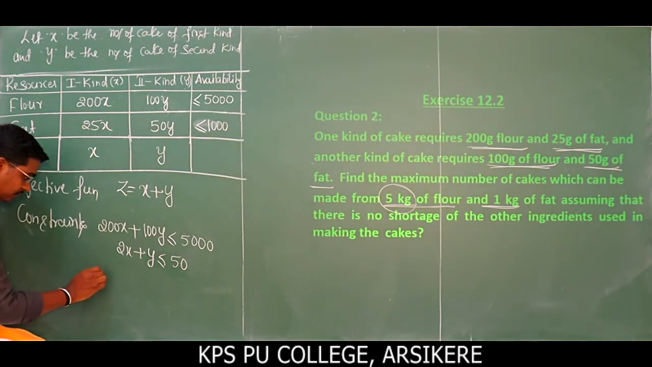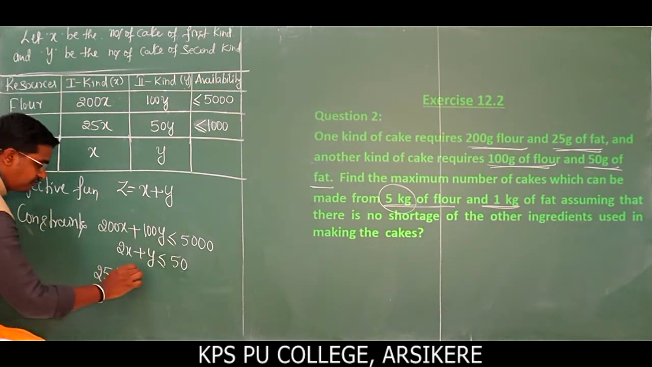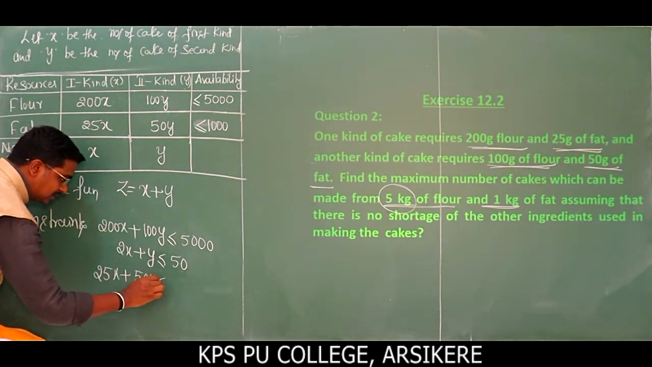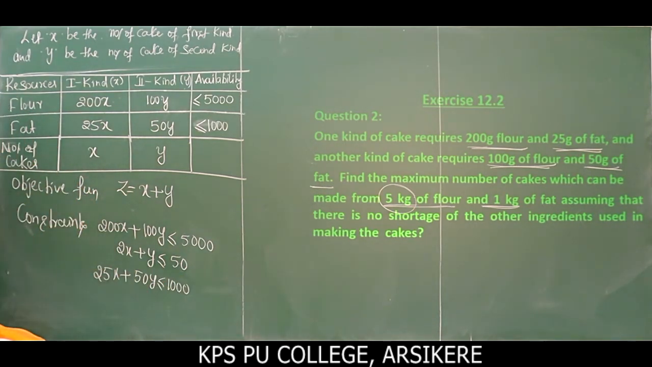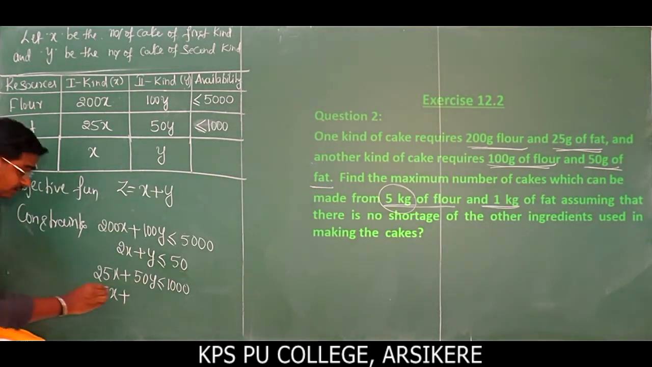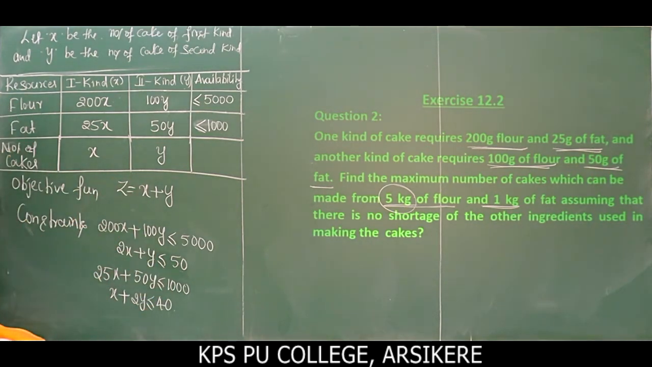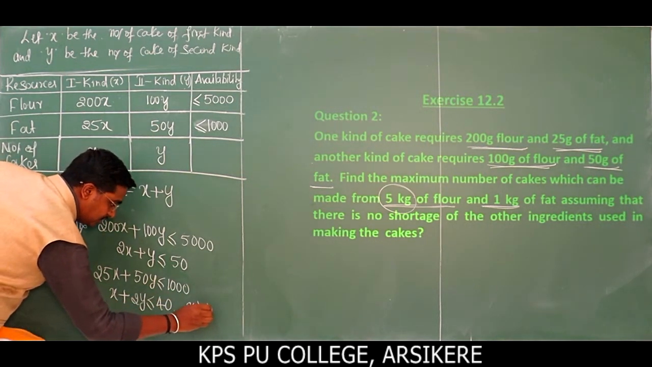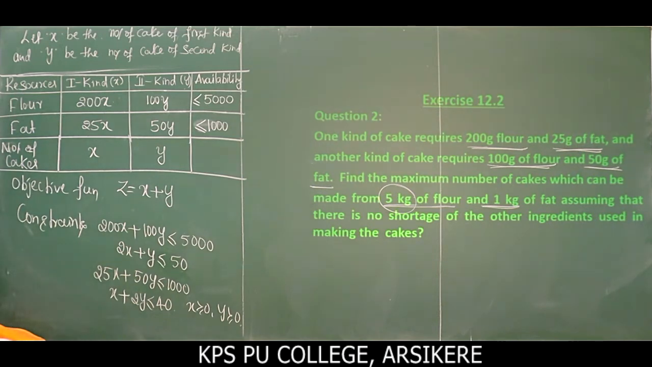What about the second inequality? 25x plus 50y is less than or equal to 1000. If I divide this inequality by 25, the 25 gets cancelled and we are left with x plus 2y less than or equal to 40. And remember, x greater than or equal to 0 and y greater than or equal to 0. They are the non-negative constraints.